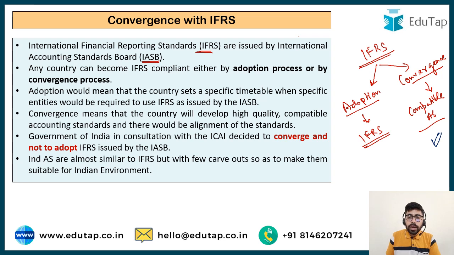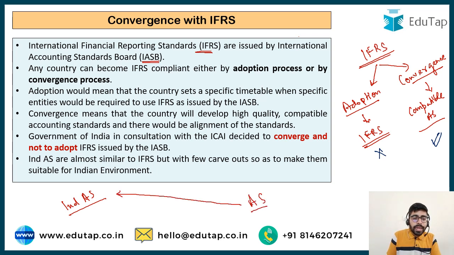We did not go for complete adoption. We went for the convergence approach. We developed our own accounting standards and they are referred to as the Ind AS. So earlier we had AS, but now we have moved on to Ind AS. We are gradually moving towards Ind AS. The big companies are already following the Ind AS, and gradually our target is to move everyone to the regime of the Ind AS.